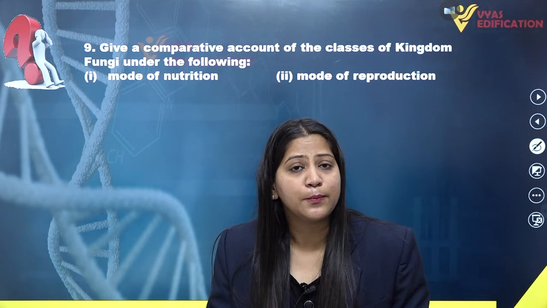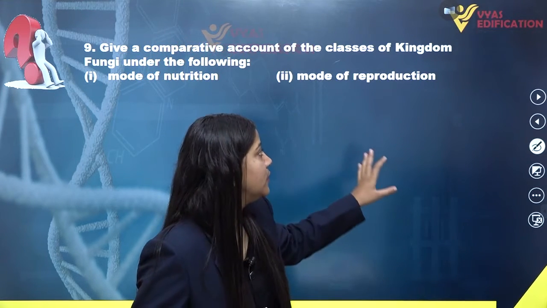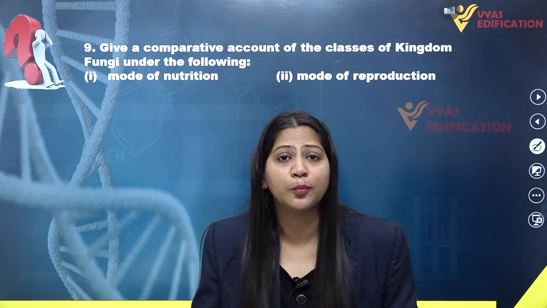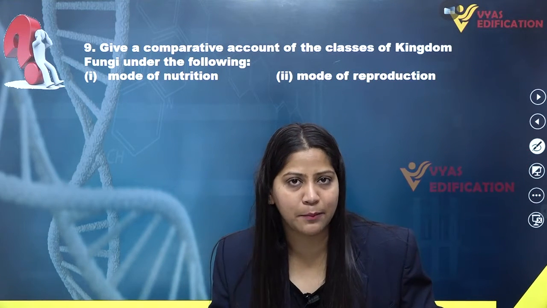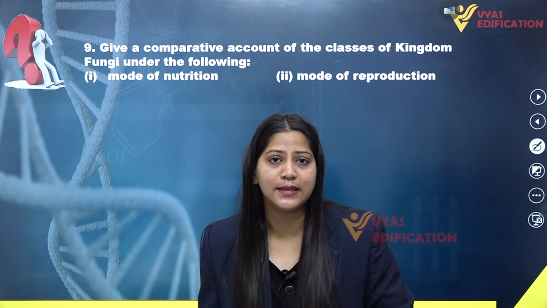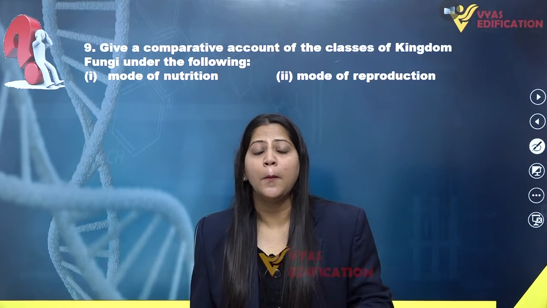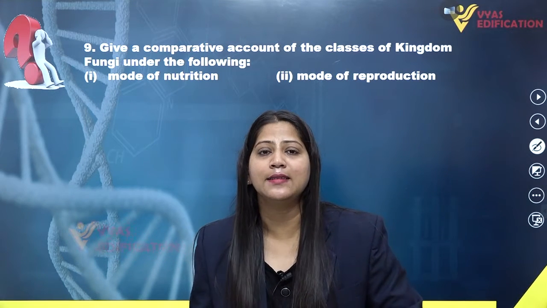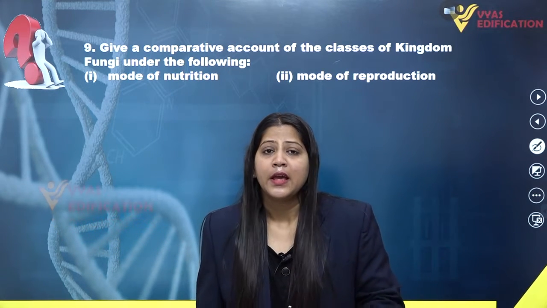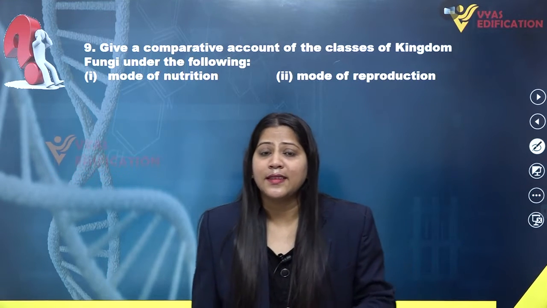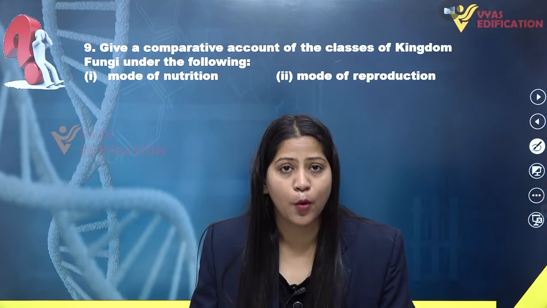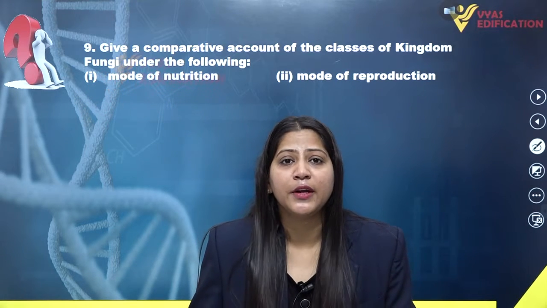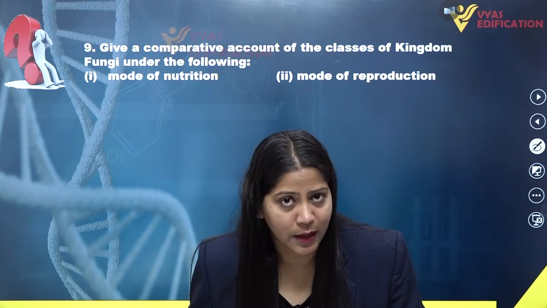If we talk about the mode of reproduction in Ascomycetes, the members such as Neurospora, Claviceps, or all the members included in Ascomycetes can reproduce through both asexual reproduction and sexual reproduction. They can reproduce asexually with the help of spores such as conidia in conidiophores, which are produced exogenously on them.